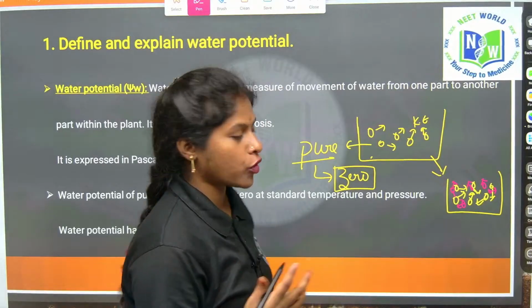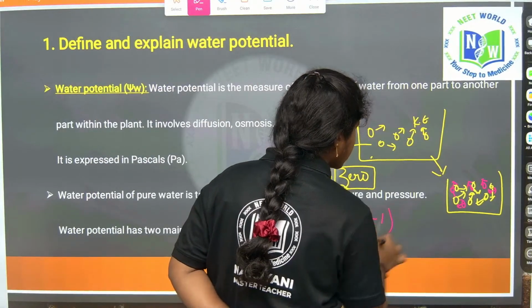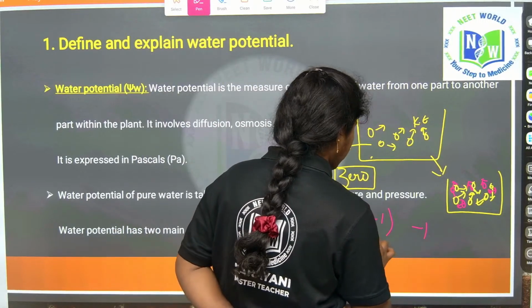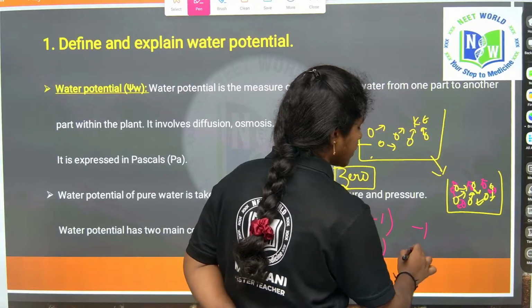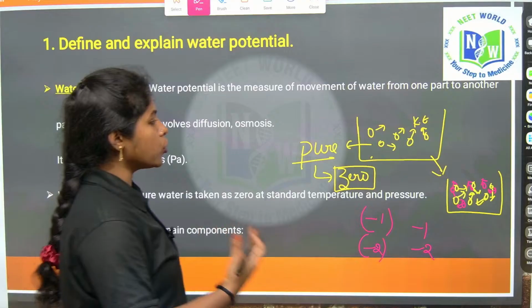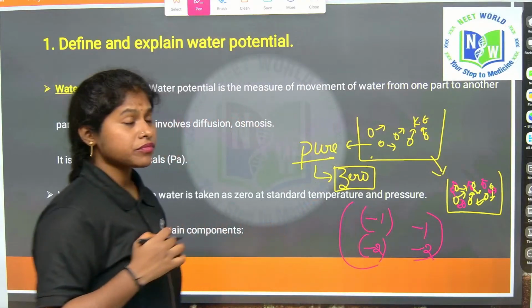It will not go positive, it will be negative. If I add 1 concentration of solutes, it will become -1. If I add 2 concentration of solutes, it will become -2. However much concentration I add to the pure water, it will go negative. Got it?